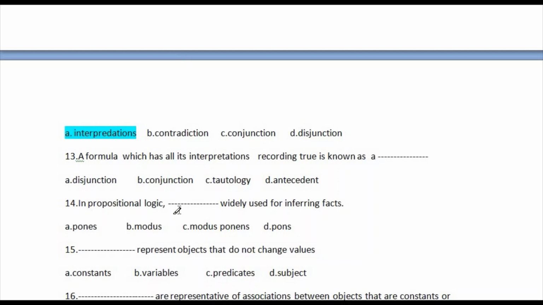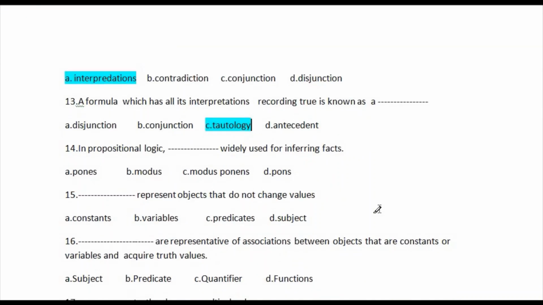So correct answer is option number C, tautology. This is the correct answer of question number 13. Let's go for question number 14. So question number 14 is in propositional logic, blank widely used for inferring facts.